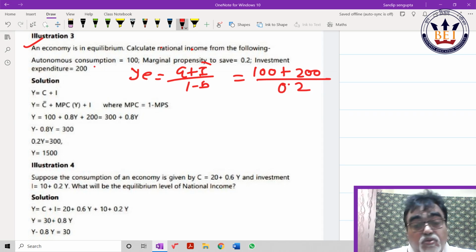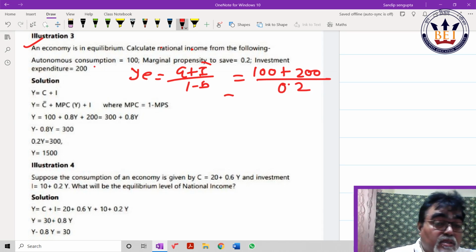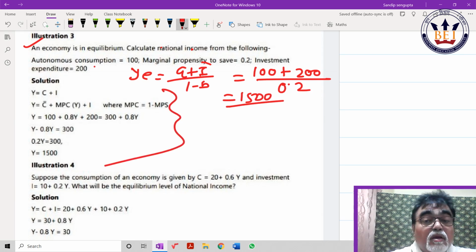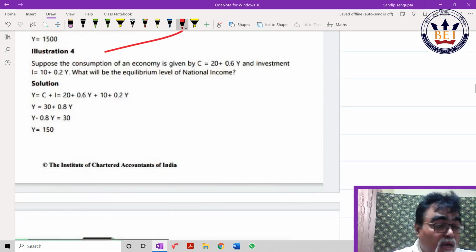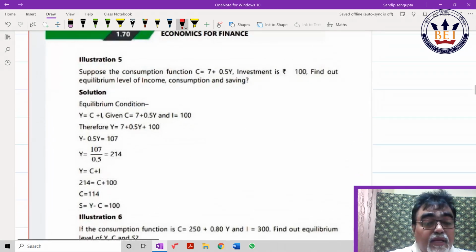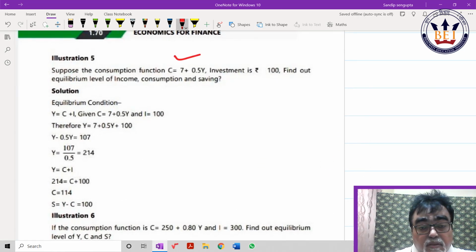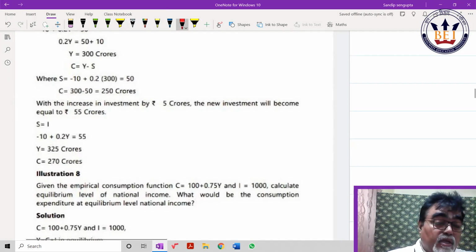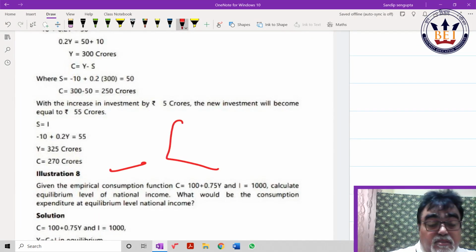So many calculations they are given. If you can go through, no problem. Or you can take my process. I believe for advanced students it would be helpful for you. Same way this. These are the questions. Please practice up to illustration 8 the same way, on the part which I showed you, the equilibrium way. The way I'm telling you.